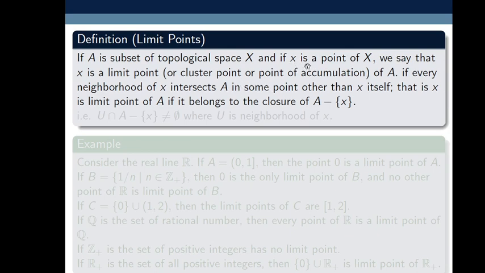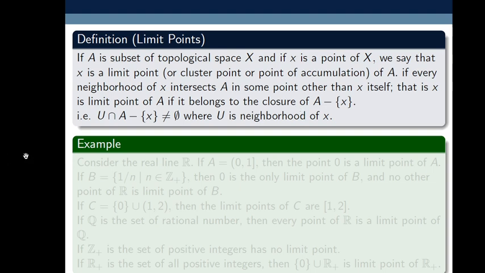It means the intersection of the neighborhood of x with set A contains points other than this x. So here I exhibited: suppose U is a neighborhood of this small x, then the intersection of this neighborhood with A minus x, meaning other than this element x, contains another element other than x. It means the intersection of U and A minus x is non-empty, where U is a neighborhood of x. In this case we say that x is a limit point of set A. So remember the definition again; this is an important concept, limit points.